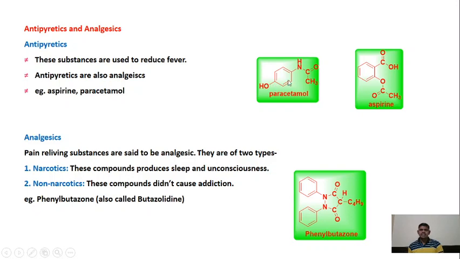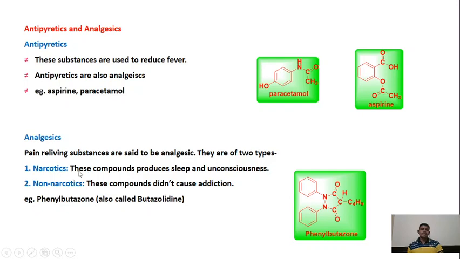So this is the structure of paracetamol and this is the structure of aspirin. The Disprin name you must have come across. Very common. The Disprin tablet contains this aspirin molecule, right? Analgesics are pain relieving substances.